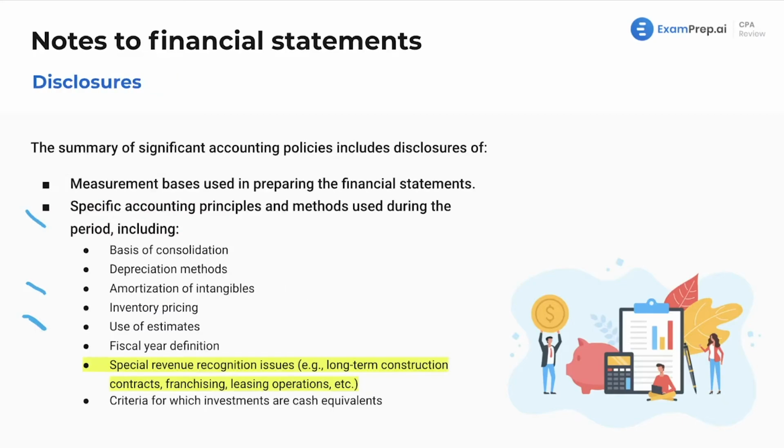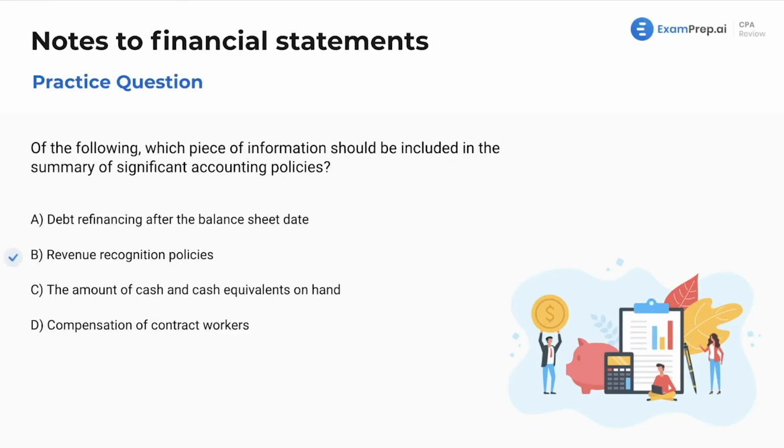Now let's take a look. I've also got these here for you, breaking out just examples of different accounting policies and methods that would be on the notes of the financials. And I highlighted as well, here's where it says that we're going to have special revenue recognition issues are going to be included in the notes. Other examples right here. Take your time, take a look. And final answer is going to be right here for us. Letter B, revenue recognition policies.